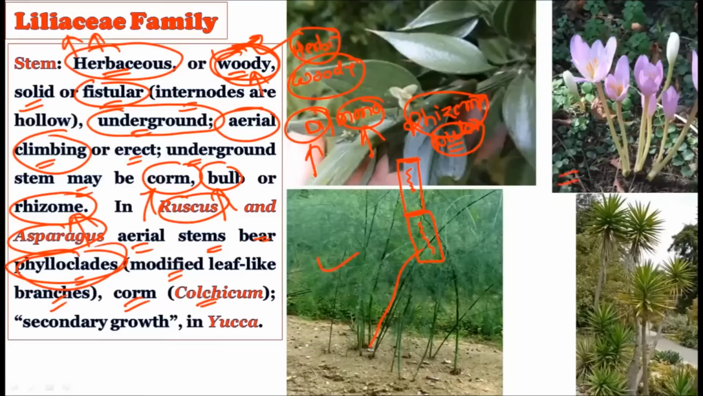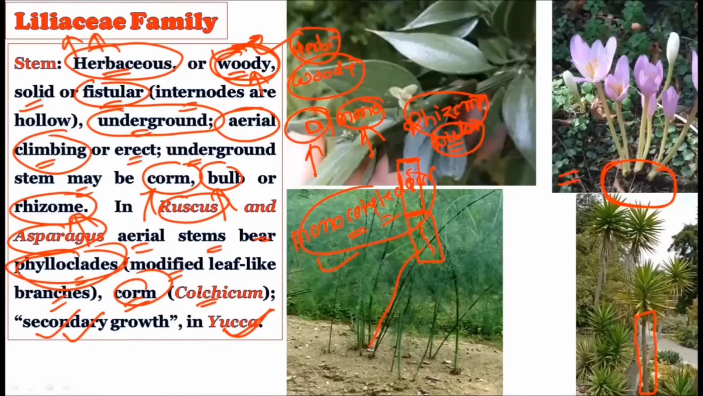See, this is the Colchicum plant, and inside the ground you will find the presence of the corm. And most importantly, the secondary growth occurs in the Yucca. This is the Yucca plant, and in the stem of the Yucca plant the secondary growth is there. Actually, the words secondary growth and monocotyledon are quite contrasting words, because whenever we say monocotyledonous plant, that literally means they do not have secondary growth, but there are some exceptions. For example, Yucca is the exception in the Liliaceae family which shows the presence of secondary growth.